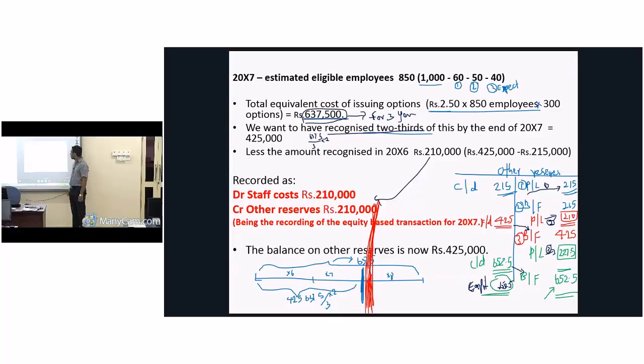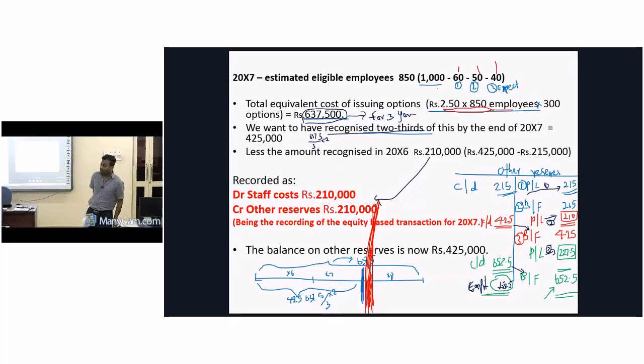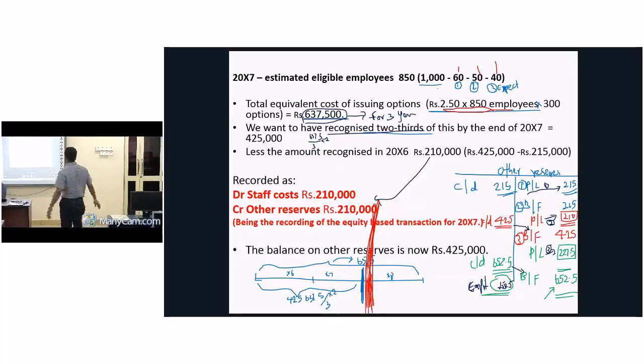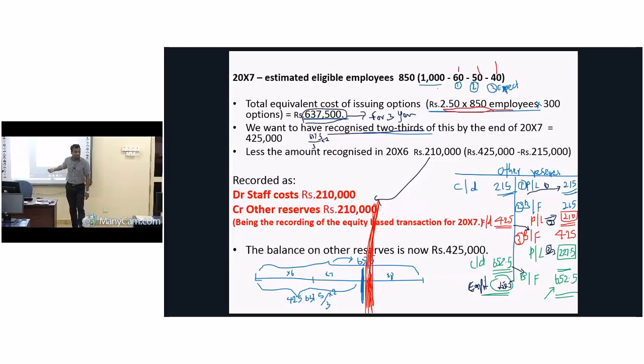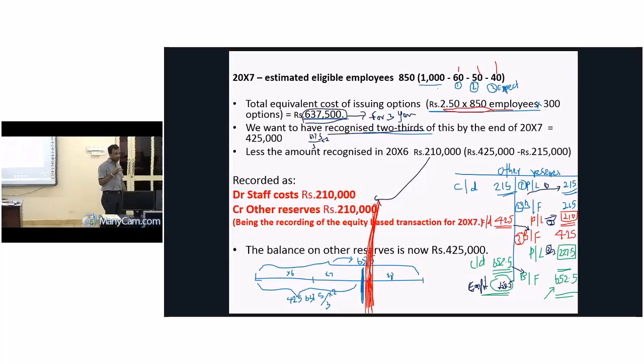What is our expectation? It is 1000 minus 60 minus 50 minus 40, 850. 250 into 850 into 300, it is 637,500. For how many years again? For 3 years. But already we have spent how many years? We are at the end of the second year. Therefore, we have to take only two-thirds out of the total because we have spent 2 years now.